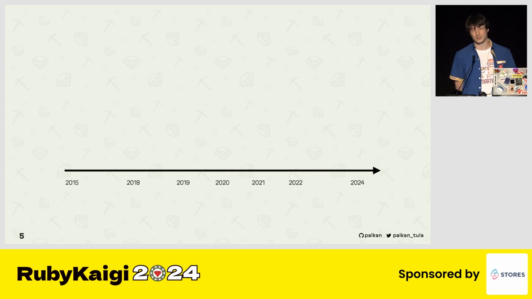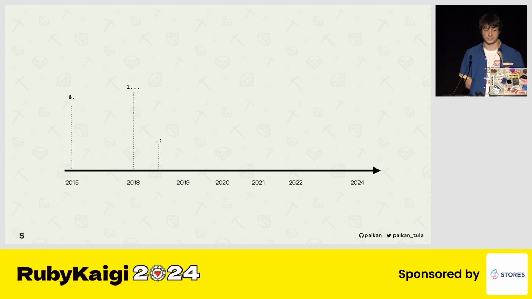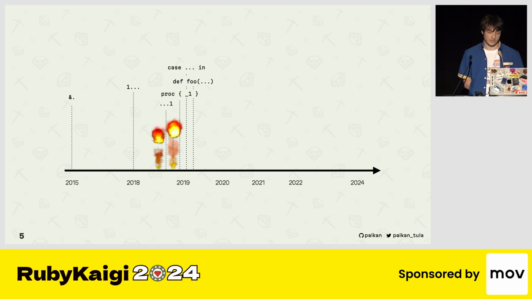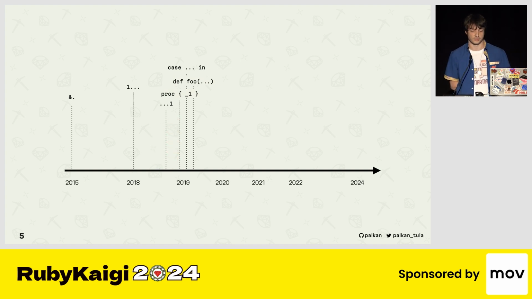If we take a look at the last 10 years of Ruby, that's about when I started actively using the language, we had a lot of small and not so small changes. I think 2019 was the most fruitful year for Ruby's syntax introductions. Not all of them made it through to the final release, unfortunately. But still, there were good attempts to have them, and we'll probably come back to them later.